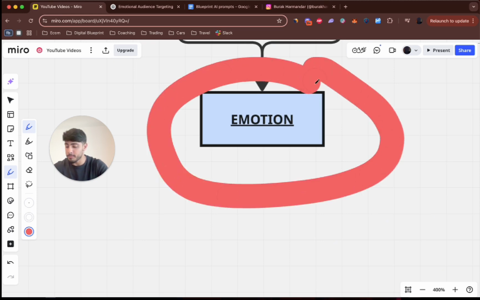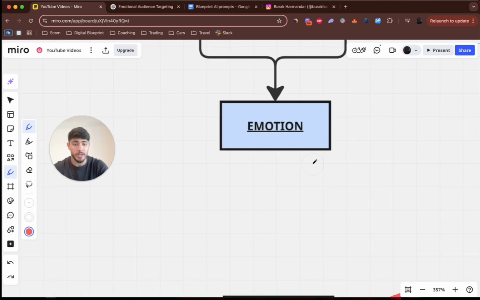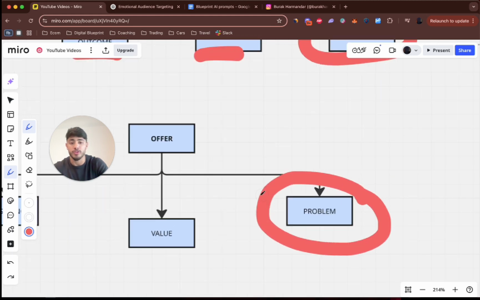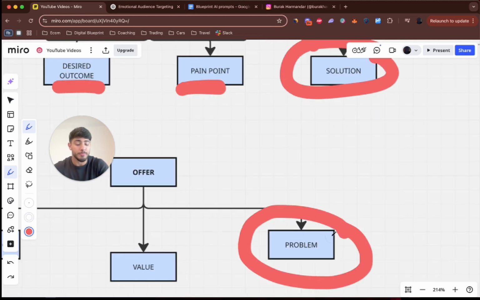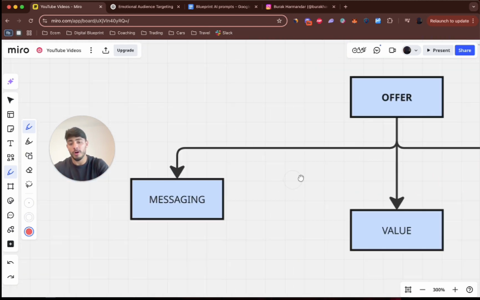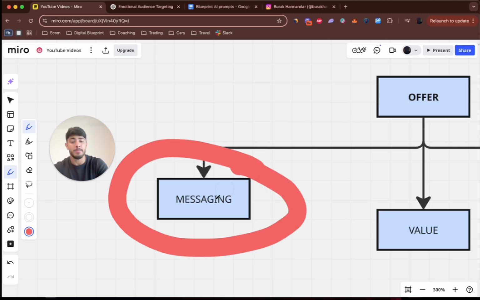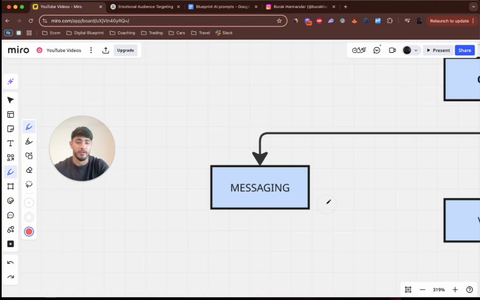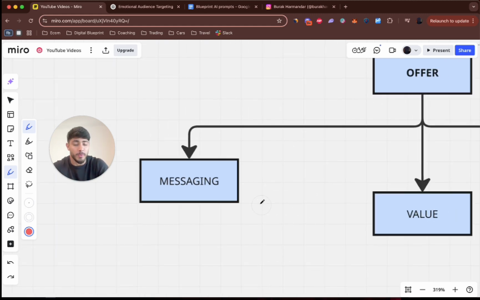The most important part about all of this is probably this word. That's why I've also underlined it as the only one. It's emotion. We're focused on emotion. So with our offer, we have to focus on the problem, the insecurity, which is emotional. Then in our offer, we also need to talk to our people in the same messaging they will talk to each other, right? So if you're talking to elderly people, you're not going to say, yo, bro. You're not going to do that in an ad, right? But if you're talking to 18, 20-year-olds, you probably will talk in a way where you're going to say that.